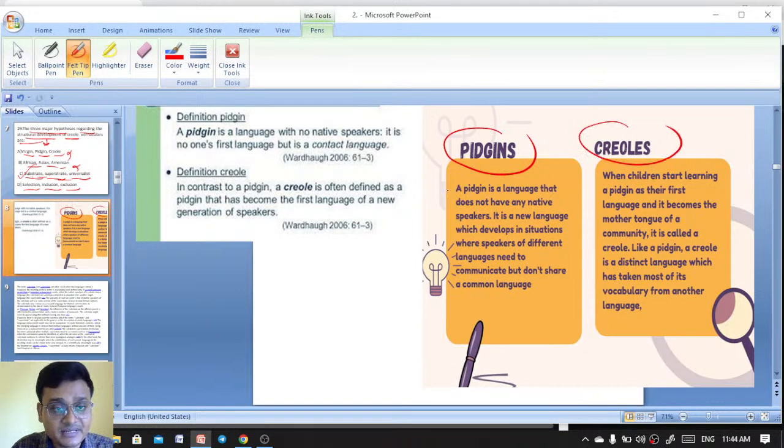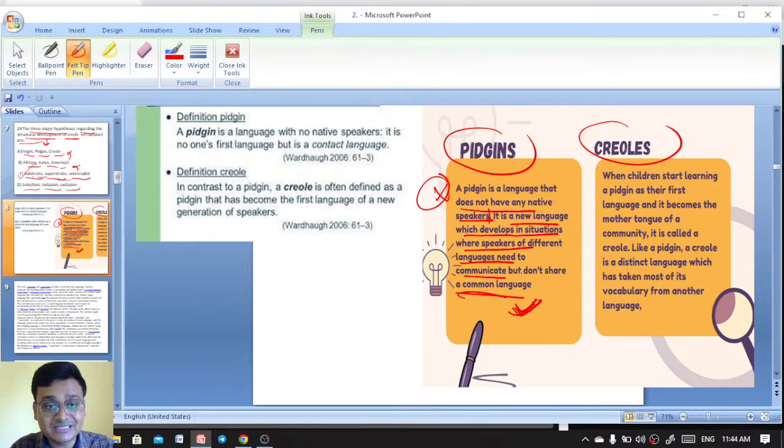What is Pidgin? A Pidgin is a language that does not have any native speakers. It is a new language which develops in situations where speakers of different languages need to communicate but do not share a common language. So it is a business-oriented language. Pidgin is a language that does not have any native speaker. It is a new language which develops in a situation where speakers of different languages need to communicate but do not share a common language.